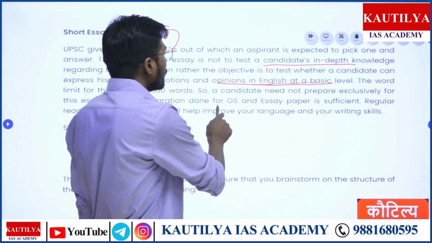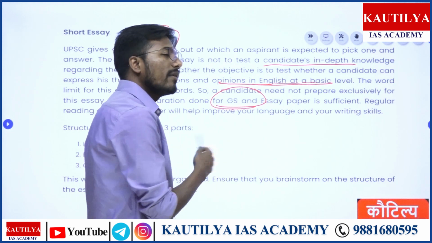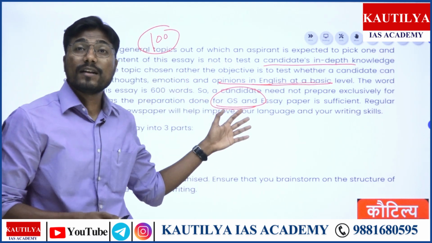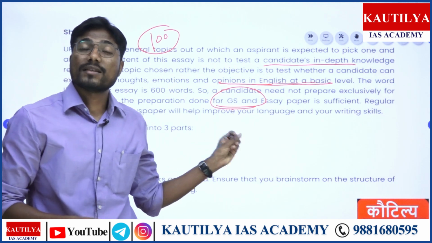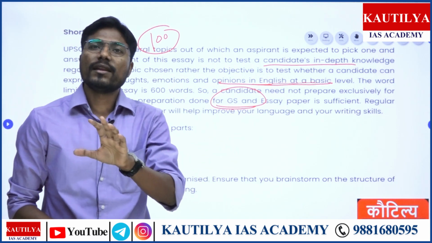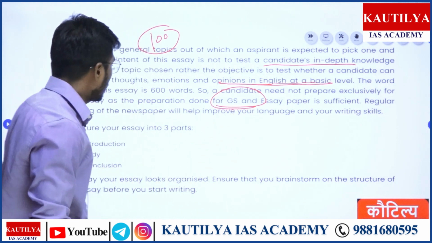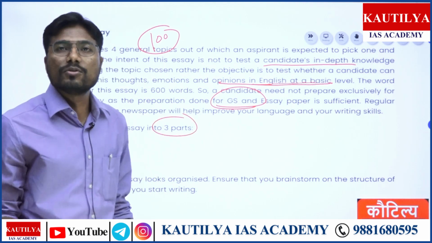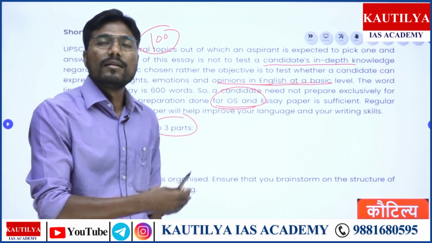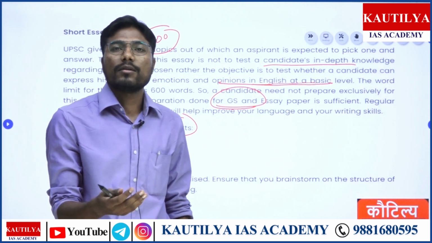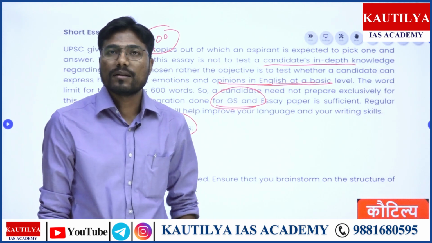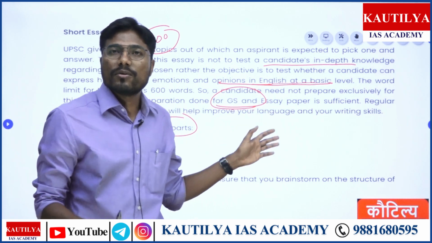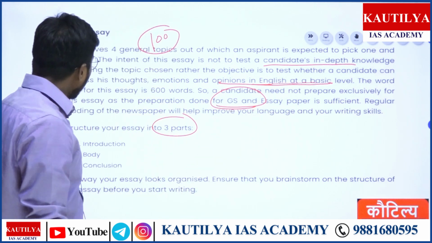With this GS paper, you can definitely attempt the question so conveniently and so easily. As we know, an essay has three parts: introduction, body, and conclusion. You can start either with a quote or a story or any quote from the Bhagavad Gita. That's it, right? But how are we going to execute that? This is what we are going to understand and learn in a coming session.